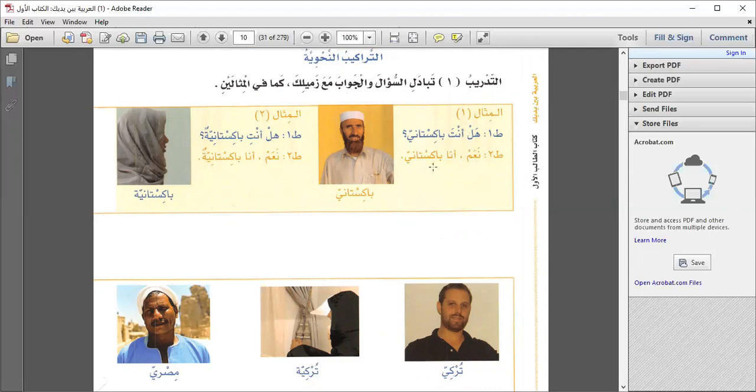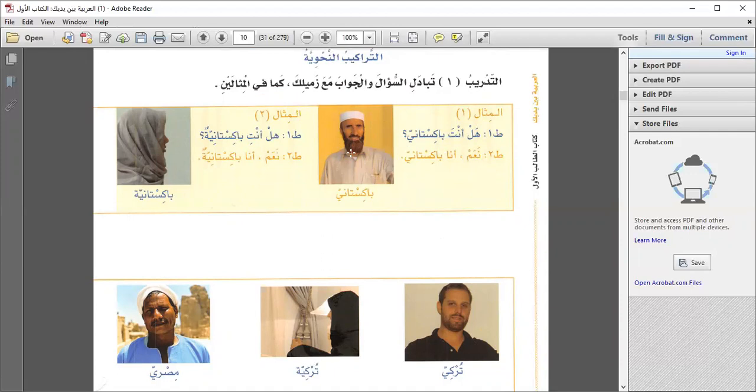Now this is an example for you so you can understand how you make the sentences, and then here the words are given along with the picture so you can understand how you'll make the sentence. هل أنت باكستاني؟ And look, it's a male here. They have given the word Pakistani. That means someone has to ask this person about his nationality. هل أنت باكستاني؟ Are you Pakistani? Yes, I am Pakistani. This is when you ask a question of a male.